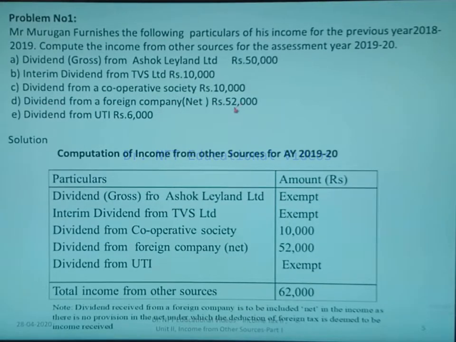We are not given any other information, so you take directly 52,000. It's taxable. Then dividend from UTI 6,000. UTI is also exempt from tax. So total income from other sources is 52,000 plus 10,000, that is 62,000.